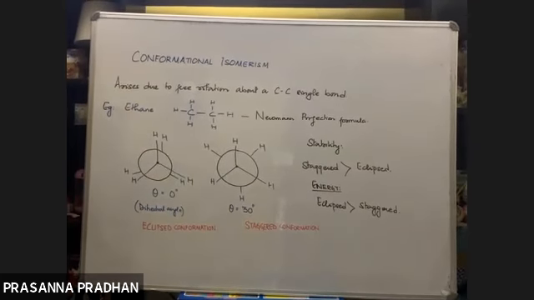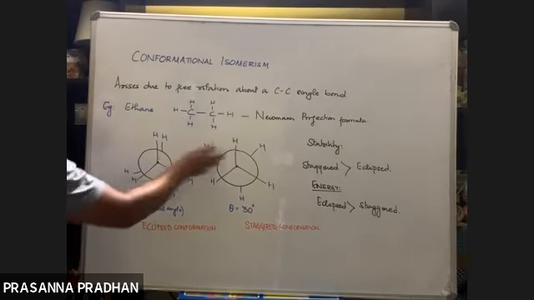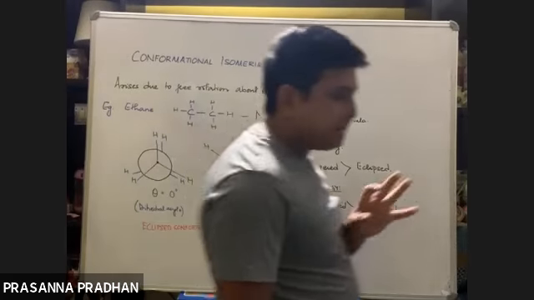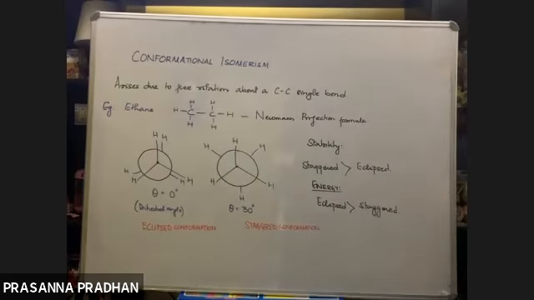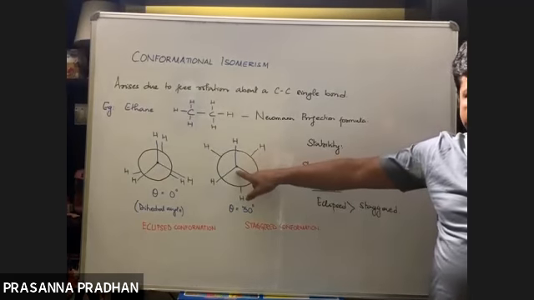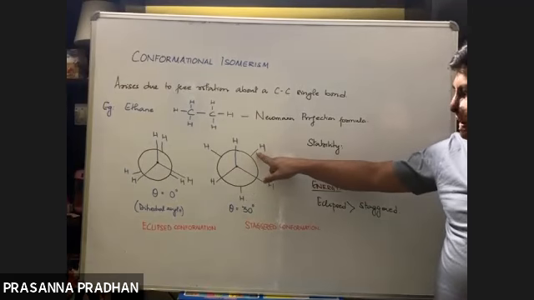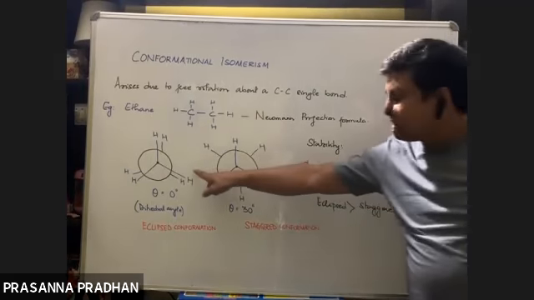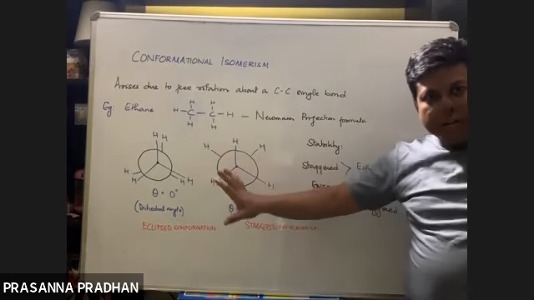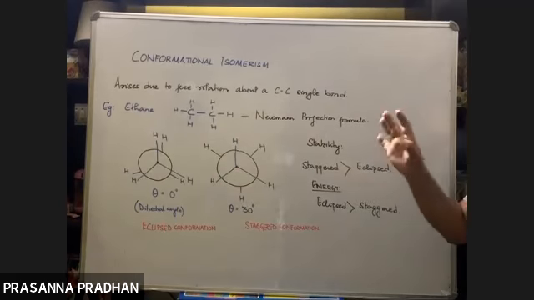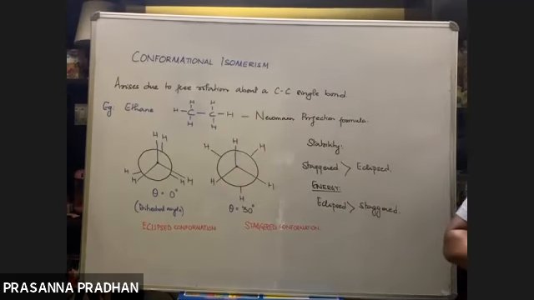Okay, we are trying to represent the molecule by a different formula known as a Newman projection formula. In ethane there are only two possibilities. Why? You try, do it yourself. Again, we are keeping this fixed. You rotate this by 30 degree again. Where will this hydrogen come? It will come out here again, same as this. Got it? We keep on rotating by 30 degree, 30 degree. In case of ethane, there are only two possibilities.